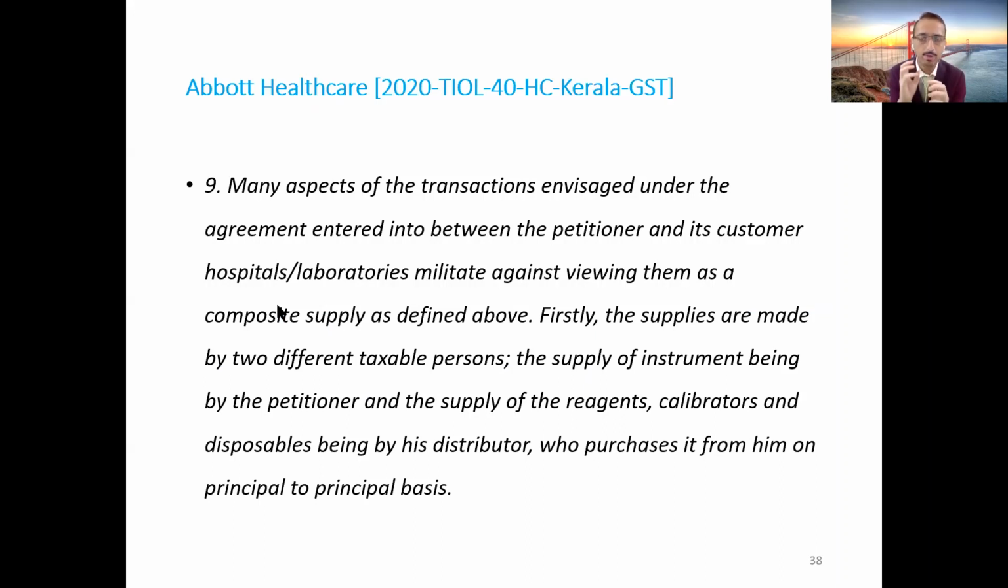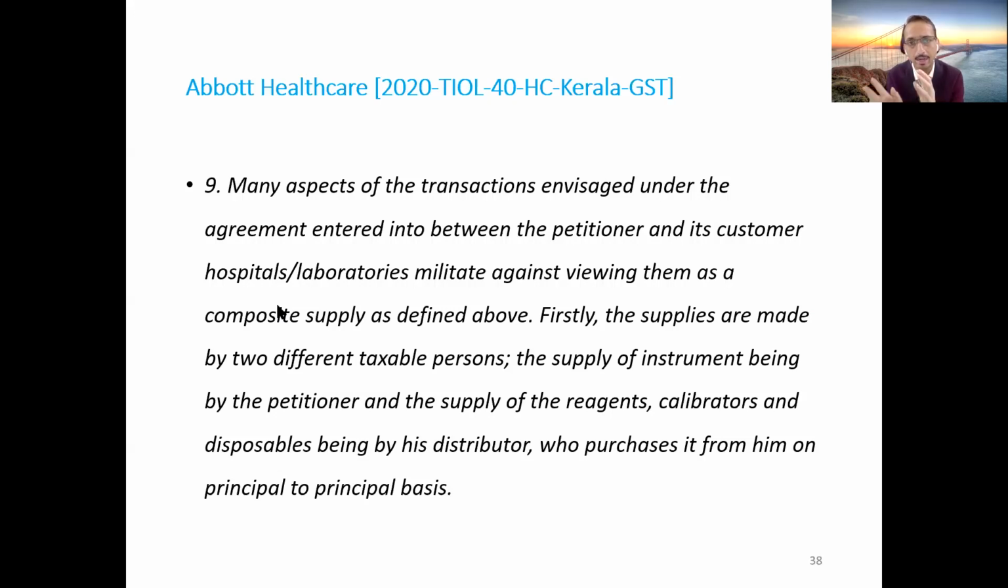That is, equipment was being supplied by Abbott Healthcare, but at the same time, the reagent or the chemical was being supplied by their distributor. That is, there are two persons supplying this. One is supplying chemicals or reagent, and one person is supplying the equipment. They said that in such cases, you cannot apply the concept of composite supply, and that's where the composite supply principles will not get attracted.